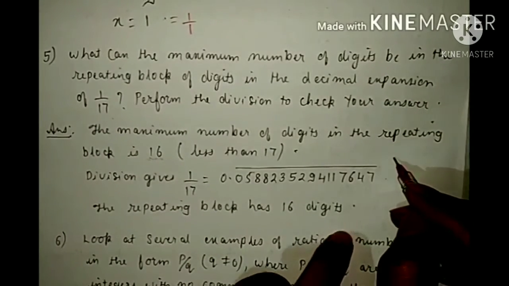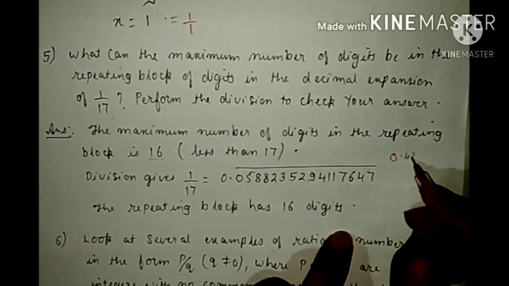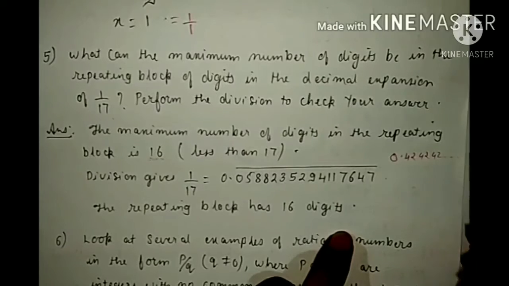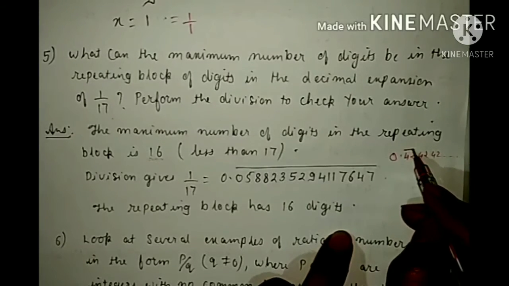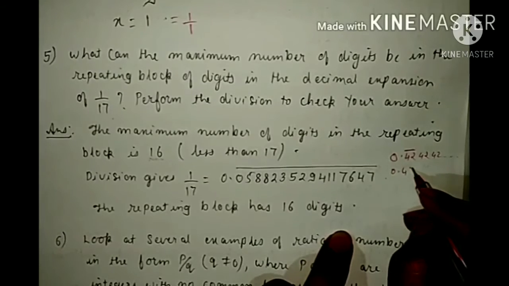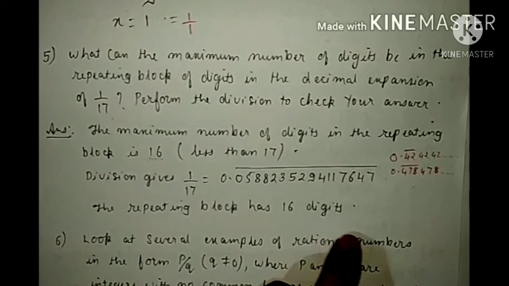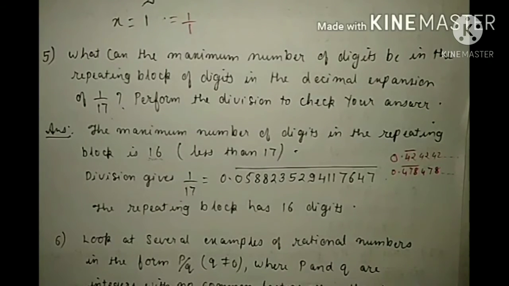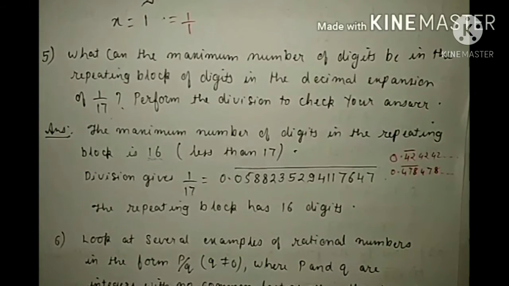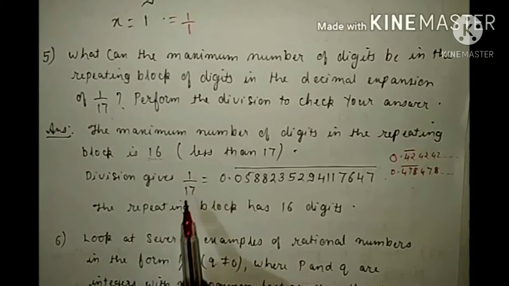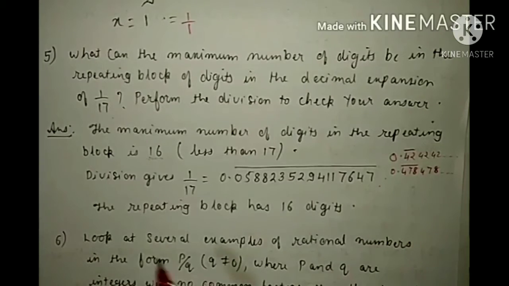Now what is a repeating block? For example, suppose a number is 0.424242... Then this 42 is the repeating block. If a number is 0.478478..., then this 478 is the repeating block. So we know that the maximum number of digits in the repeating block in this question can be 16. We have to prove this by doing division, and the division you have to do yourself. I have given you the answer. 1 by 7 will be equal to this. It also shows that the repeating block has 16 digits.